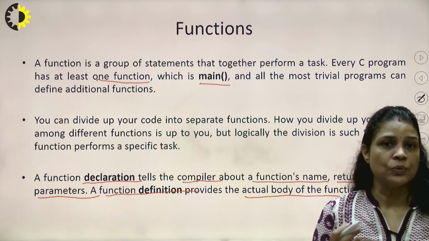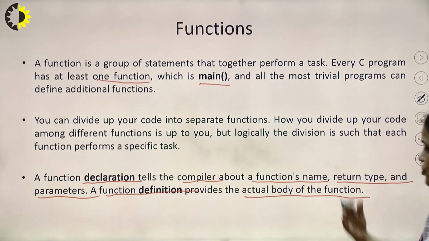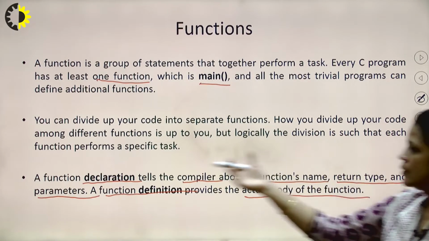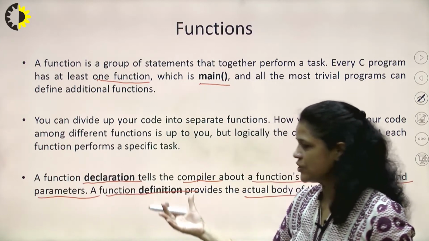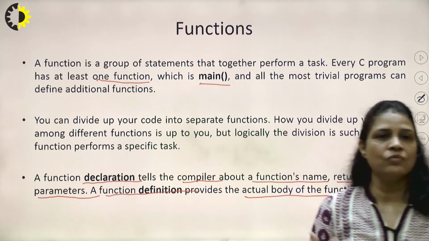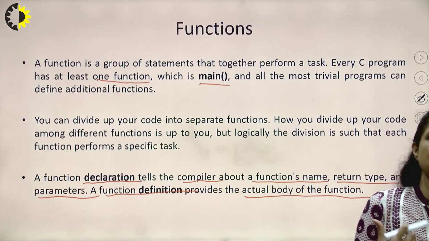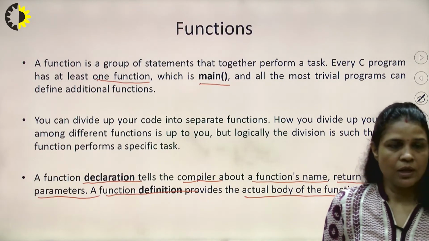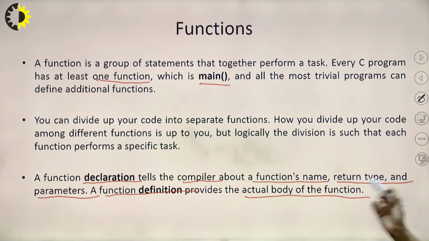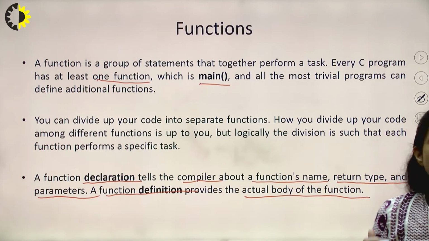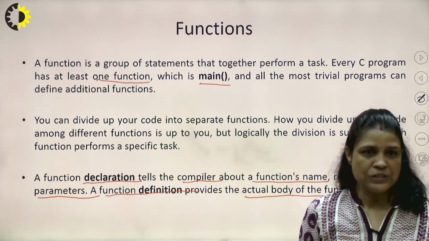Here we introduce some new terms like the function name, return type, list of parameters, function definition. One by one, we will understand what we mean by function declaration, function return type, list of parameters, and the meaning of function definition.